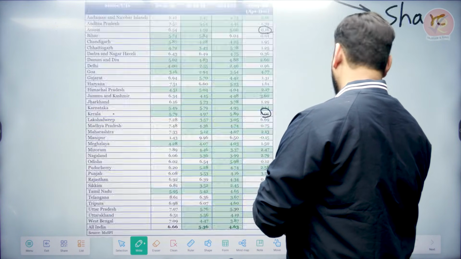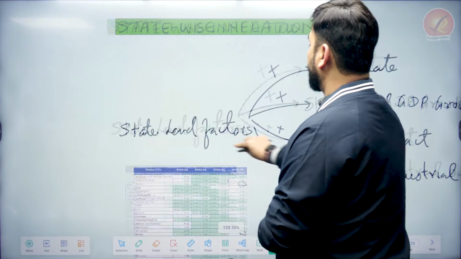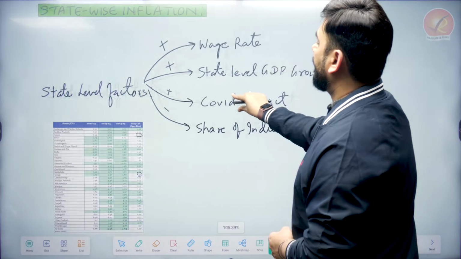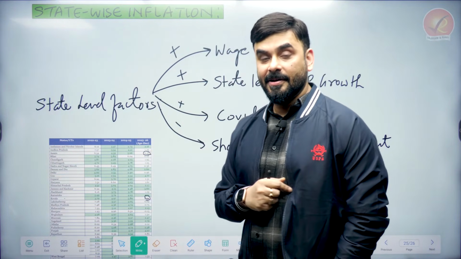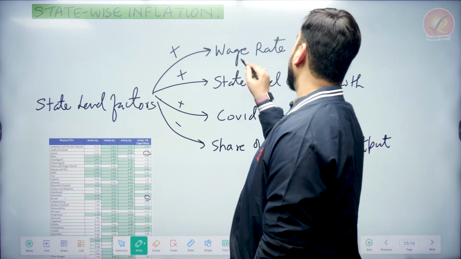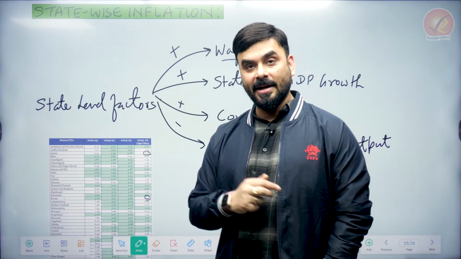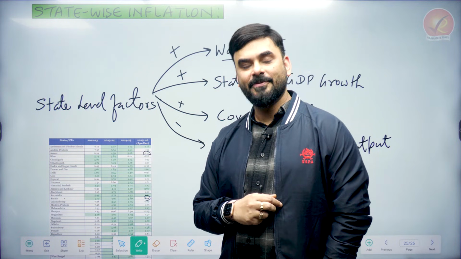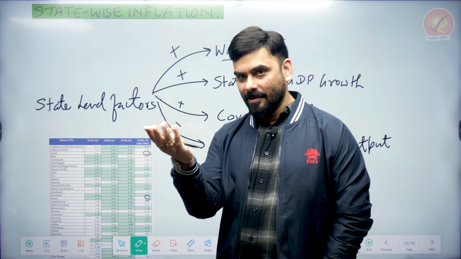So this economic survey says that some important factors which decide the inflation in a state, or the difference in state-level inflation, are: number one, wage rate. The economic survey says those states where the wage rate of the worker is slightly higher have slightly higher inflation, because more money in the hand means more demand.